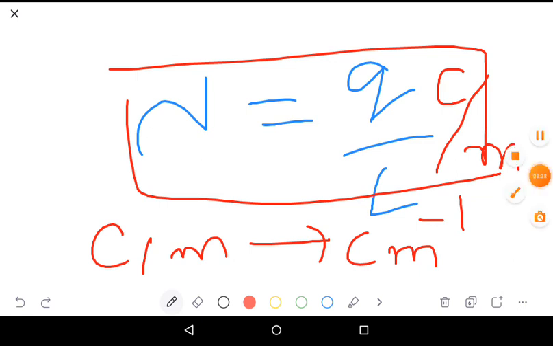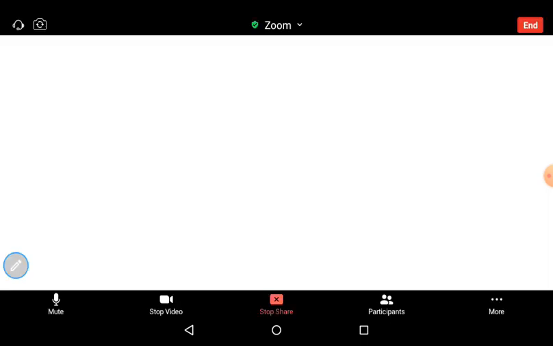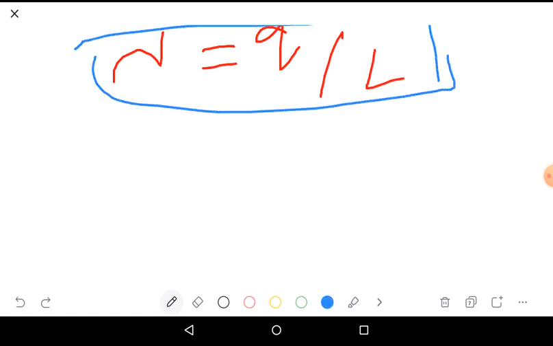Nothing but charge divided by length. Now, linear charge density lambda is expressed in terms of integration. Lambda equals Q by L. This is the formula for linear charge density. But we express it in terms of integration.